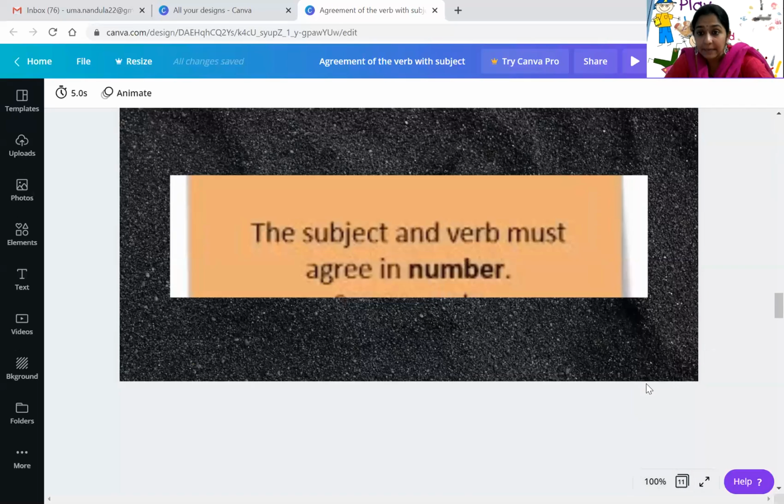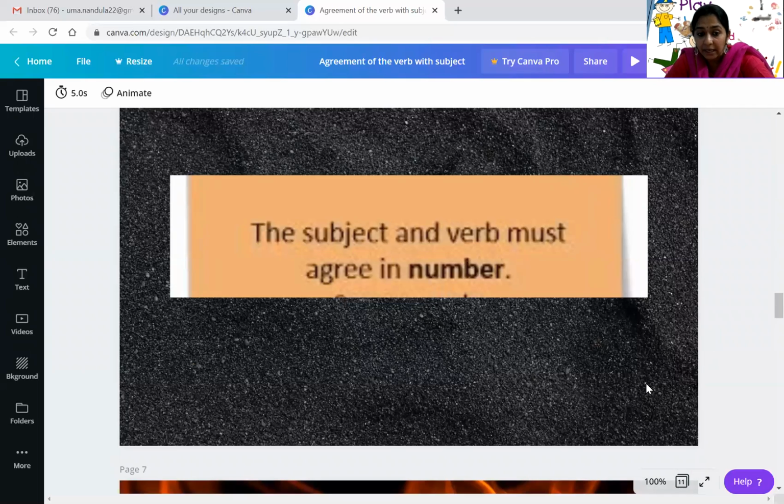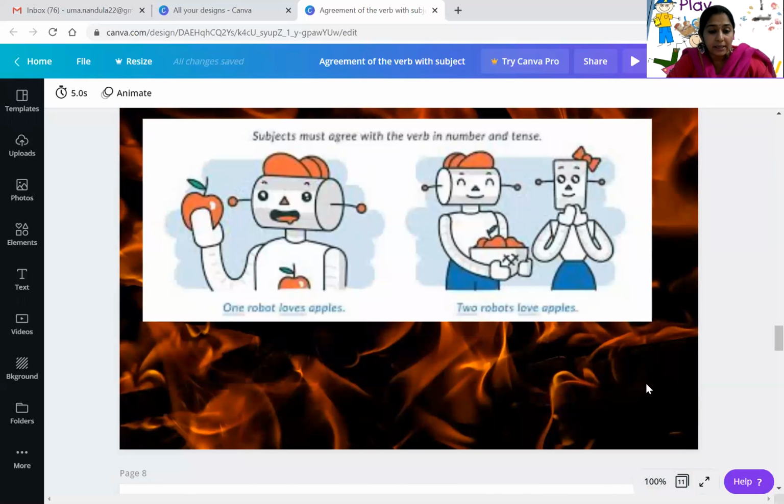So always the subject and verb must agree in number. Now you can see one more sentence here. Subjects must agree with the verb in number and tense. So here see one picture. One Robert loves apples. One Robert, no? One Robert loves apples. Two Roberts love apples. You cannot use loves. Two Roberts loves apples, it is a wrong sentence. Two Roberts love apples. That is the correct sentence, children.